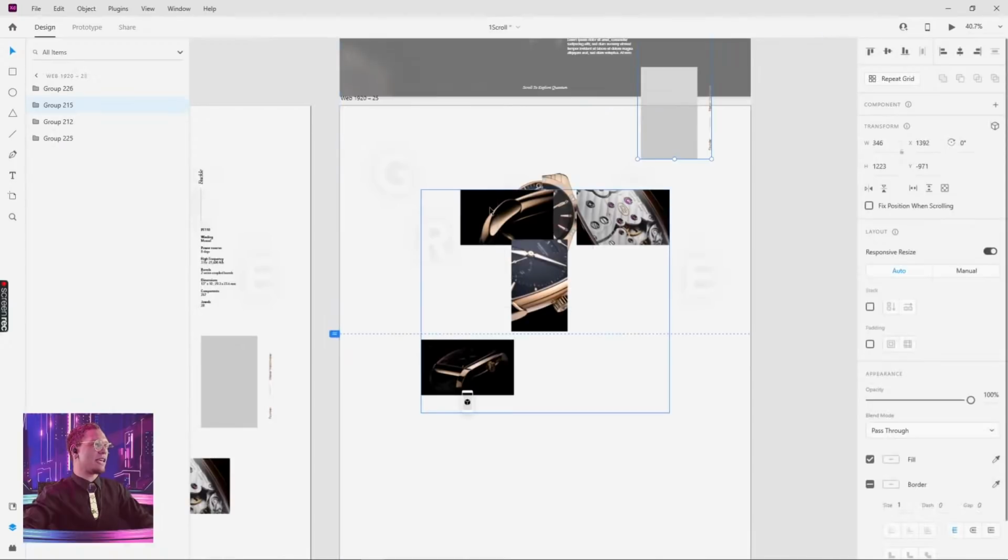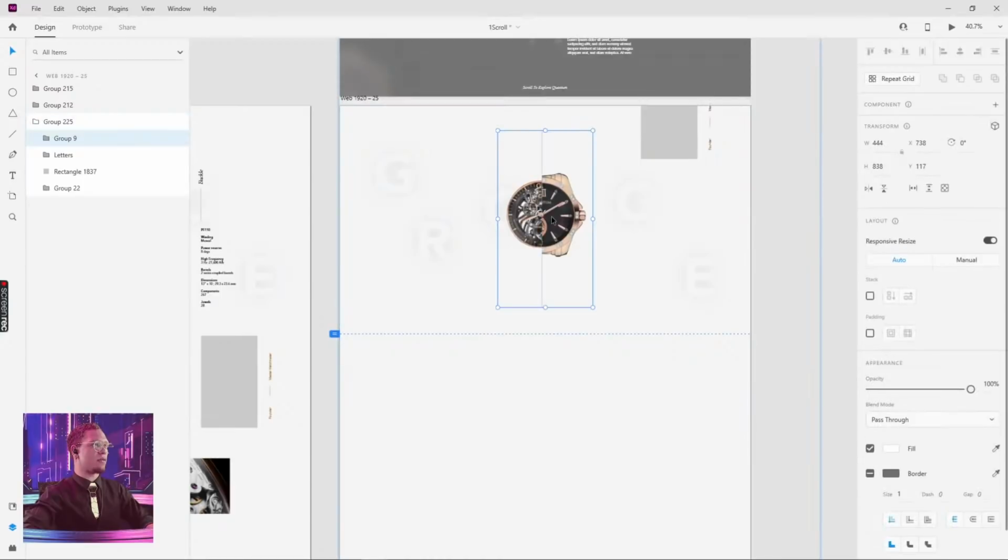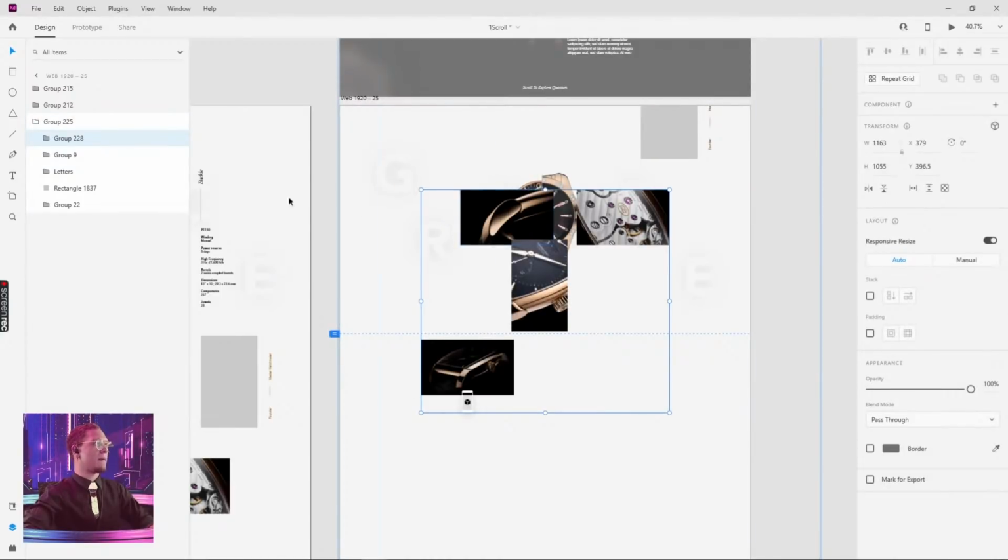And we can leave this here. These other photos, however, we're just gonna push to the back, behind, or maybe we need to put this in the group. Yeah, there we go. So we actually need to go inside of here, put our photos inside of the group, and put our photos behind the watch. That part I did forget. So what I will need to do is go back.